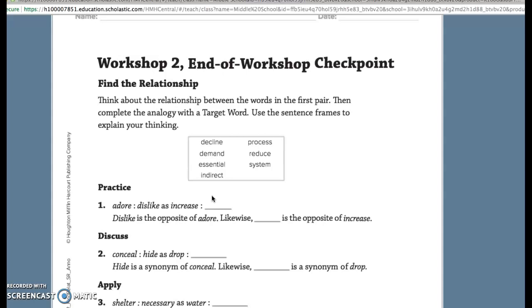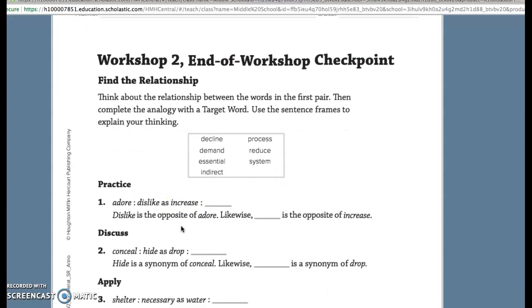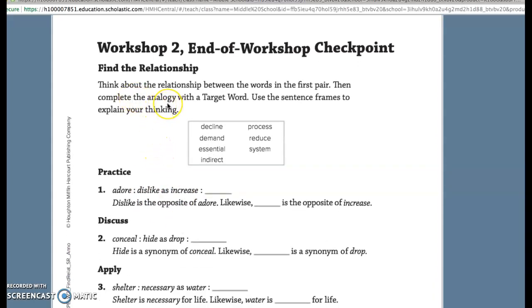All right, so this right here is an analogy. If you adore somebody and you dislike somebody, are those the same or are those opposites? Adore to dislike, those are opposite, right? So the opposite of increase would be which of these words? Probably decline, right? So you would write increase to decline.